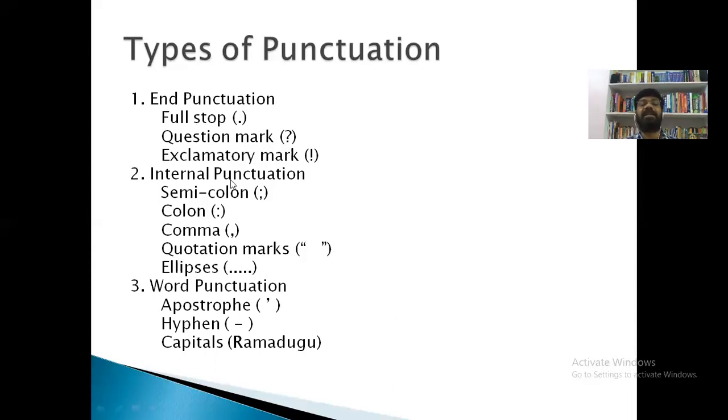This slide shows you the types of punctuation marks. The punctuation marks are divided into three groups: end punctuation marks, internal punctuation marks, and word punctuation marks. Here is the list of punctuation marks grouped into three categories, right? This is part one, and we will talk more about punctuation marks in our coming session.